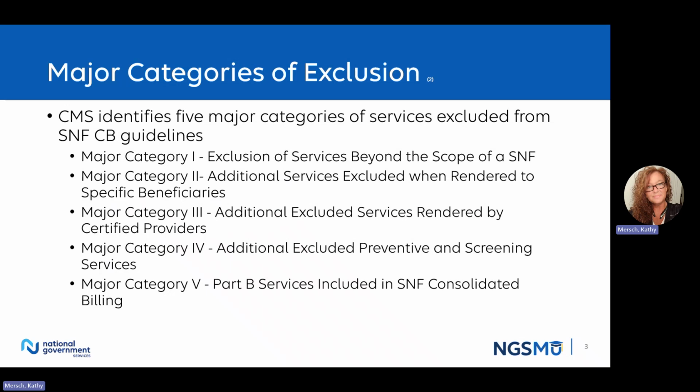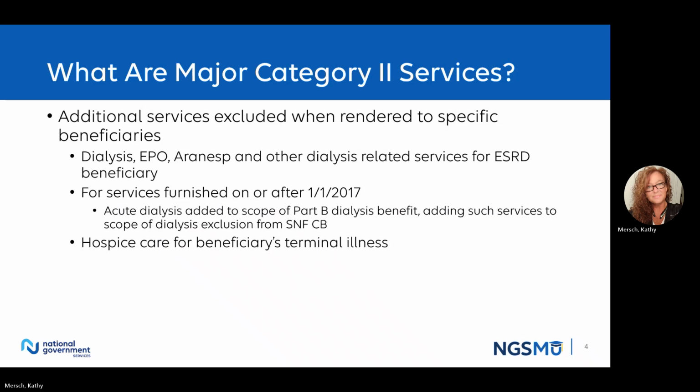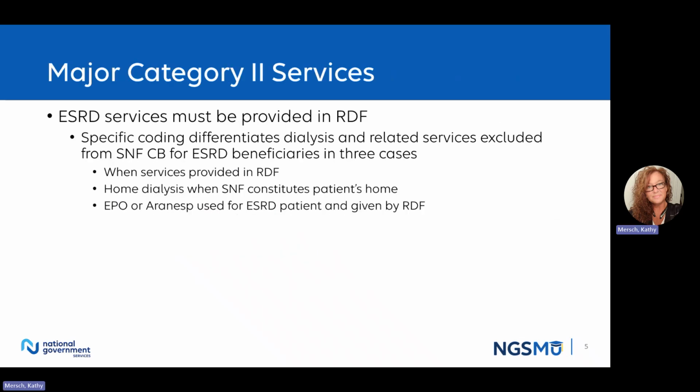Let's now dive into Major Category 2, additional services excluded when rendered to specific beneficiaries. Category 2 services are speaking to 2 very specific populations of individuals in the SNF. The SNF patient receiving dialysis and other dialysis-related services, and the SNF patient who elected hospice as a Medicare benefit for their terminal condition only. ESRD services for the SNF patient must be provided in a renal dialysis facility.